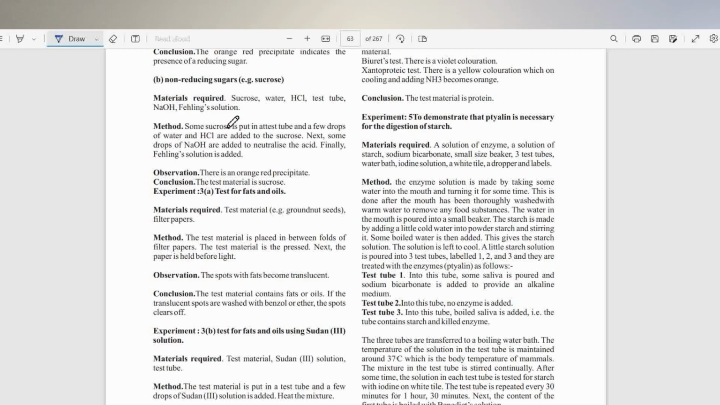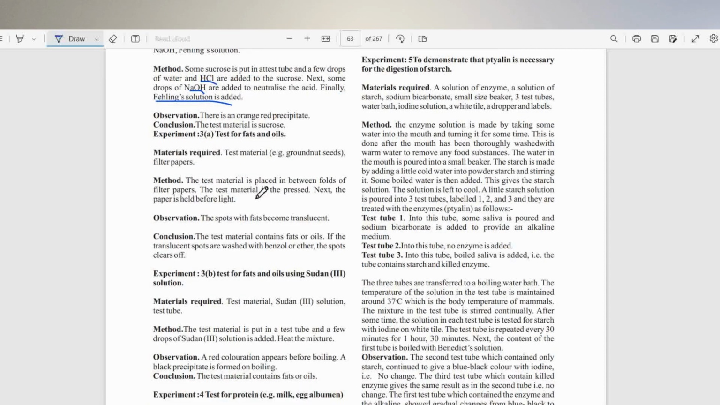For non-reducing sugar, you add sucrose and add HCl, then you add sodium hydroxide, which neutralizes the acid, and finally you can add your solution, either Benedict or Fehling solution. You also get a red precipitate.